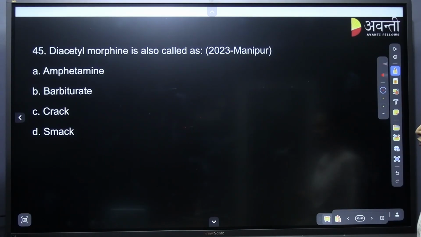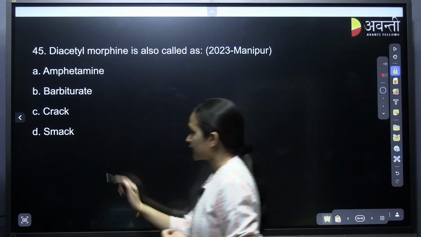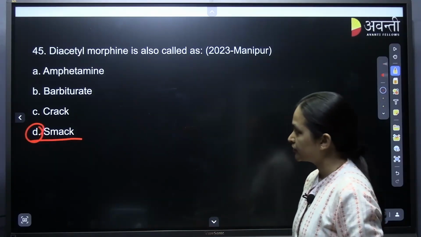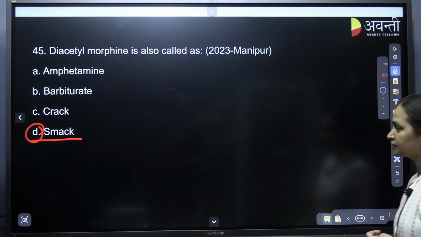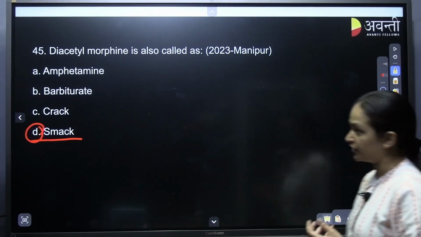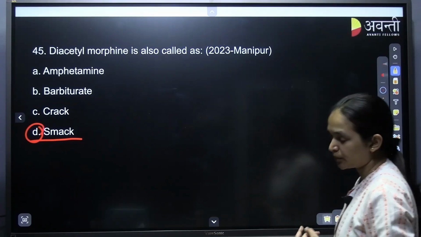Diacetyl morphine is also called SMAC, which is obtained from Papaver somniferum.